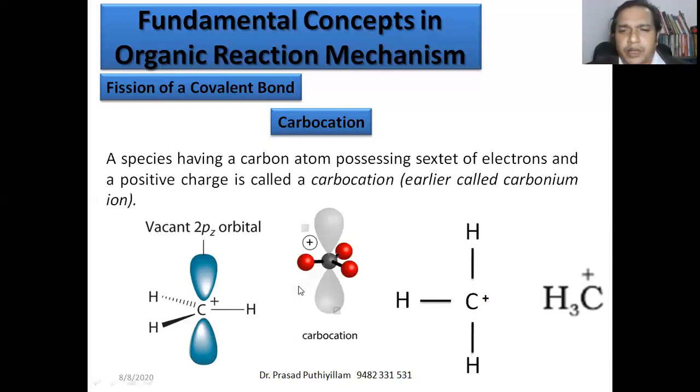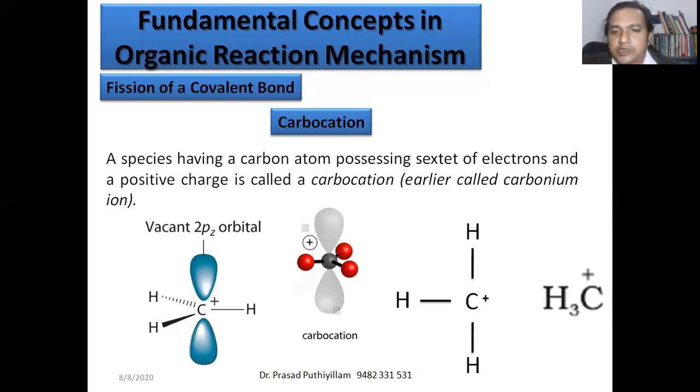This is an example of a primary carbocation, in which the remaining vacancies of carbon are satisfied by hydrogen. Then it is a primary carbocation. If one of the hydrogens is replaced by an alkyl group, that means a carbon-containing group, then the carbon containing the positive charge becomes a secondary carbocation.